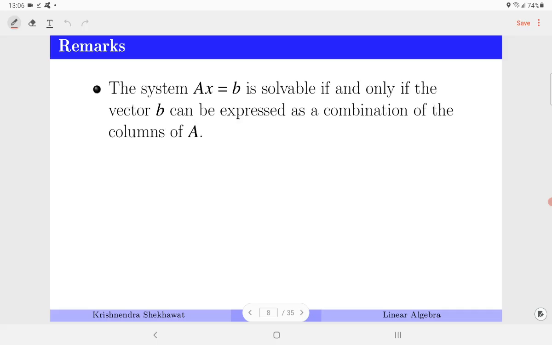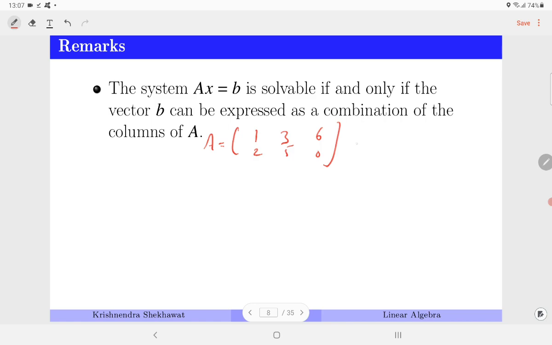Now there are a few interesting remarks related to the column space. The first one says that if you recall a non-homogeneous system of equations Ax is equal to B, it is solvable, it means it is consistent, if and only if vector B can be expressed as a combination of the columns of A. So recall the same system, [1, 3, 6; 2, 5, 0]. So Ax is equal to B.